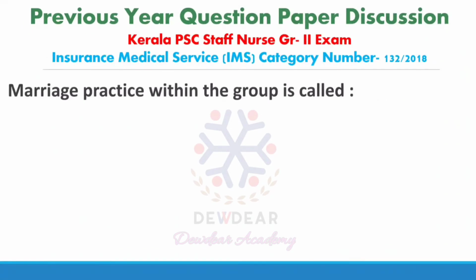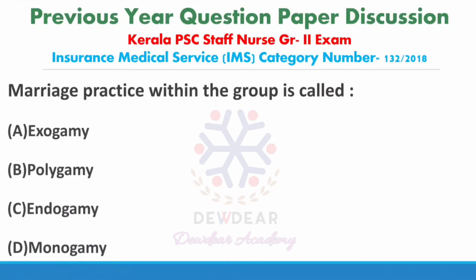Next question. Marriage practice within the group is called. Options: exogamy, polygamy, endogamy, monogamy. Correct answer is marriage practice within the group. Correct answer is endogamy.